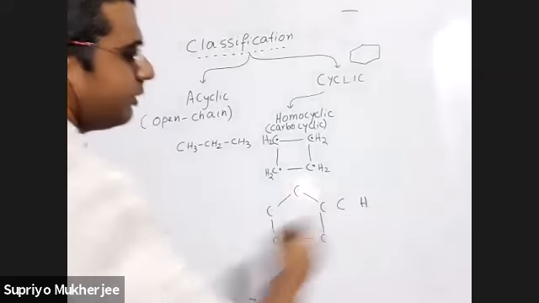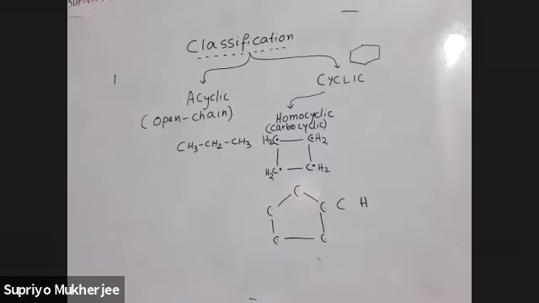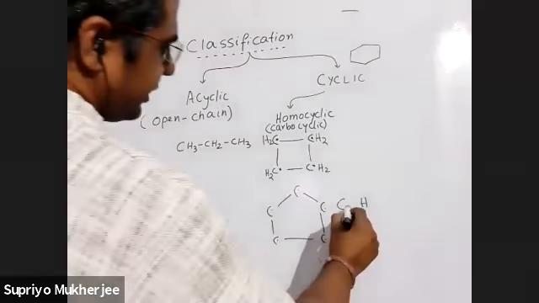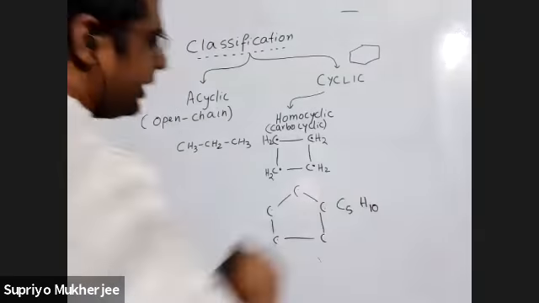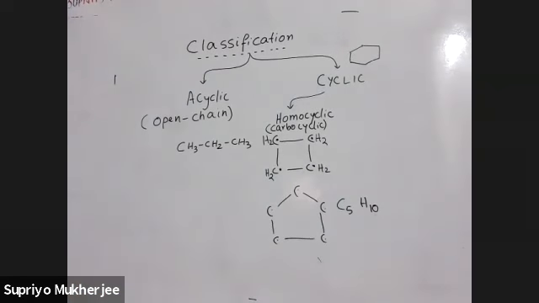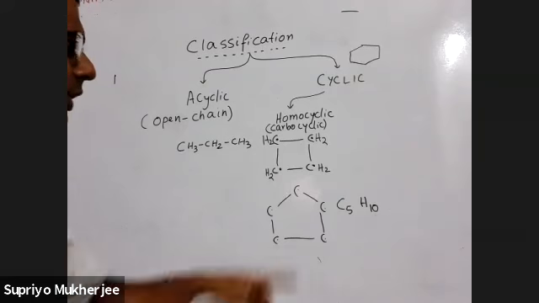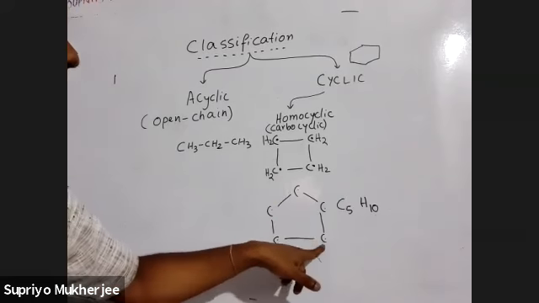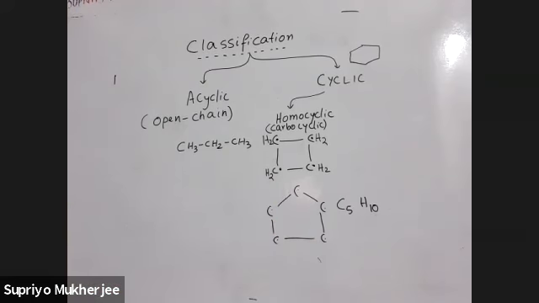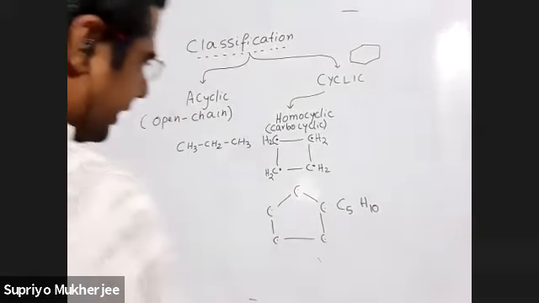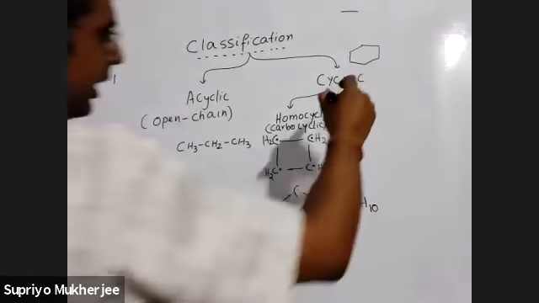What will C be, what will H be? Quickly. What is the molecular formula? C5H10. Yes, very good. C5H10. Okay? So this is also an example of a carbocyclic compound because all the vertices are composed of carbon only. Okay? Now another type of compound is also there, that is heterocyclic compound.